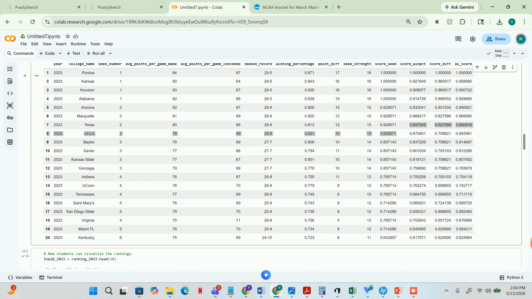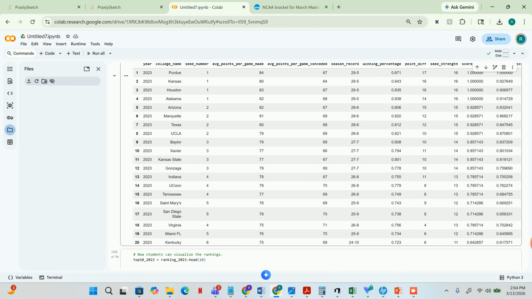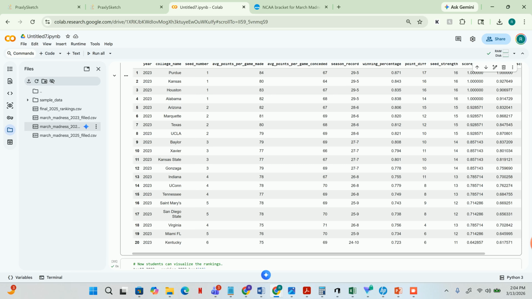And then I have this prompt right here where it's going to give us the top 20 teams from 2023. So this is going to be our constant. This is what we're going to be checking every time that we add additional data. If we go to files, you can see that I have my three data tables here, my CSVs 23, 24, and 25.